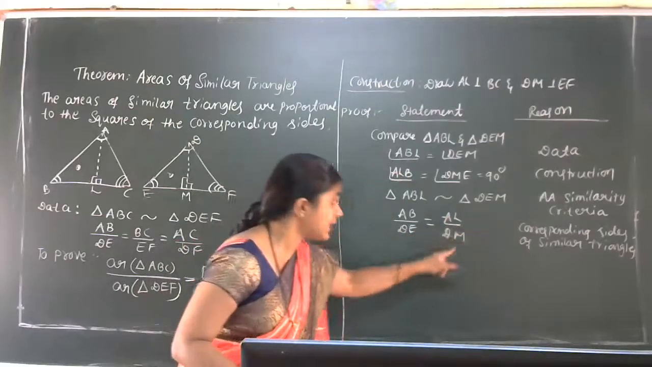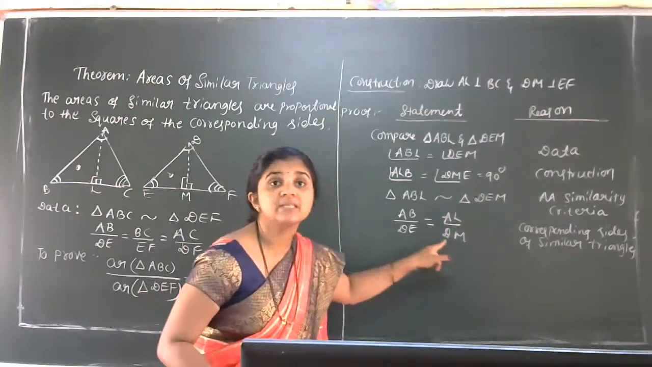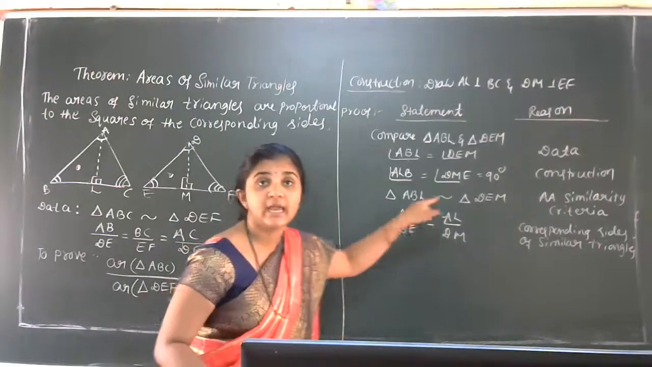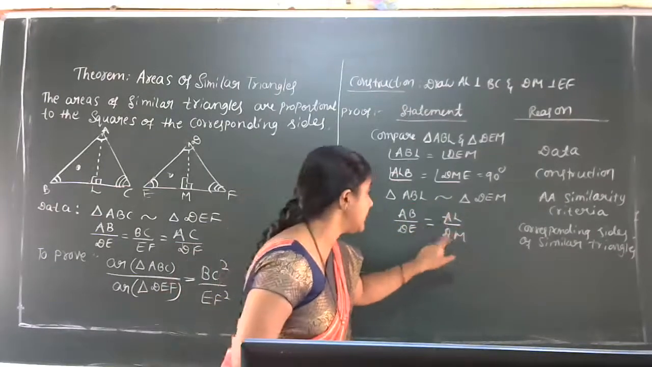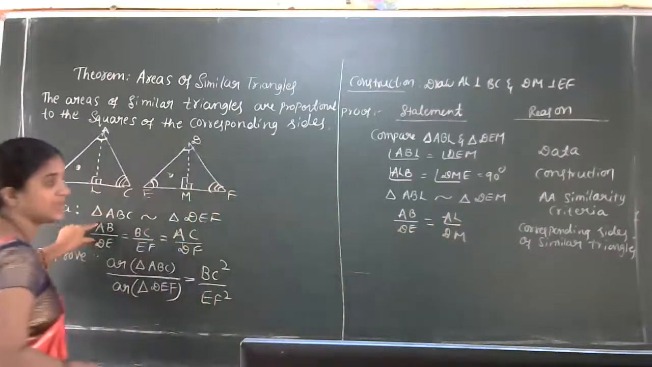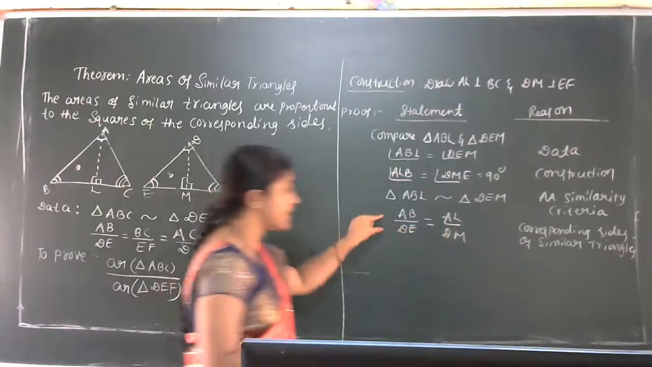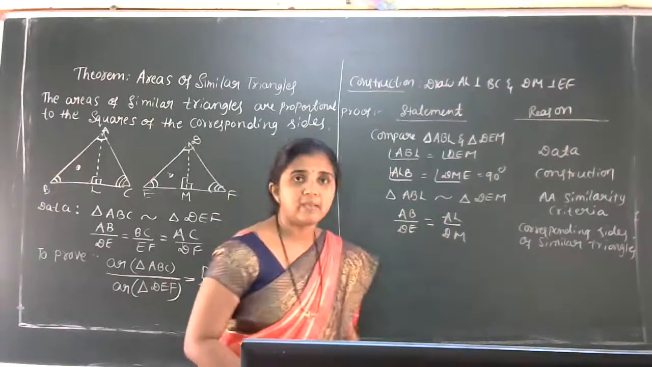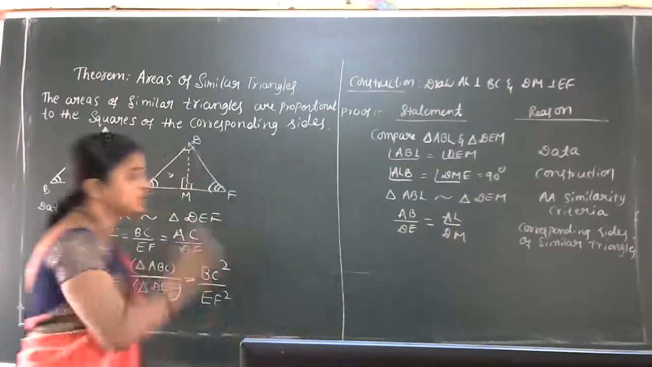So where did you get this AL and DM? This is our construction part. The 90-degree line, no? AL perpendicular to BC. This is actually in the beginning, in the data also. This AB by DE is equal to AL by DM. So now we got this result.